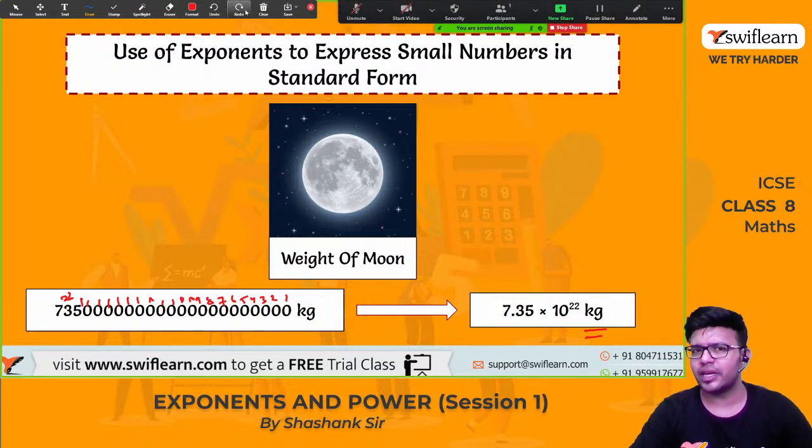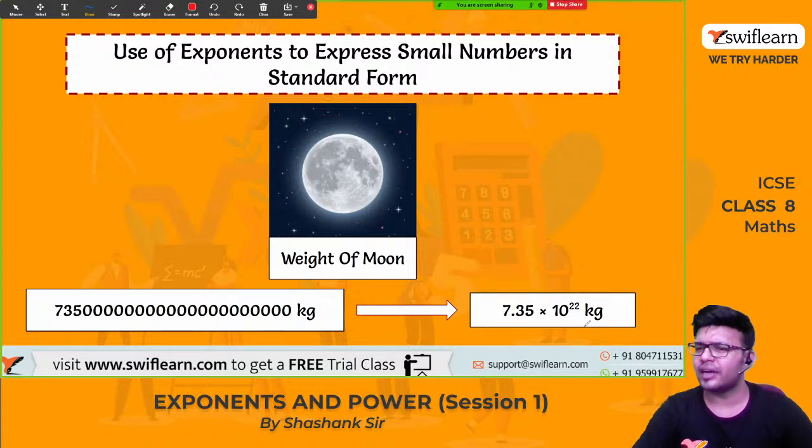Saying this is very easy. To tell this, it is very easy: 7.35 into 10 raised to 22 kilograms. This is very easy to read than this, right?